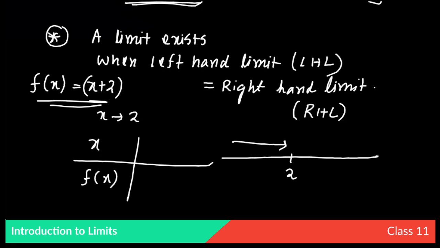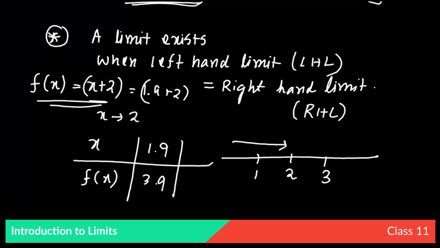If x is tending towards 2 from the left hand side, suppose I take a value 1.9, so this is 1, this is 3. From the left hand side, x is tending towards 2. Correspondingly, what will be the value of fx? It will be 1.9 plus 2, that is 3.9.